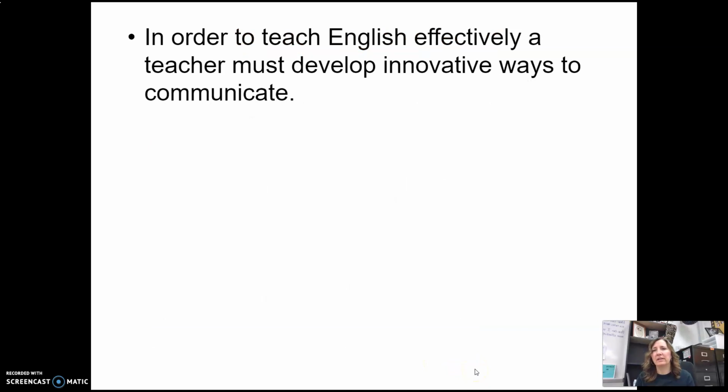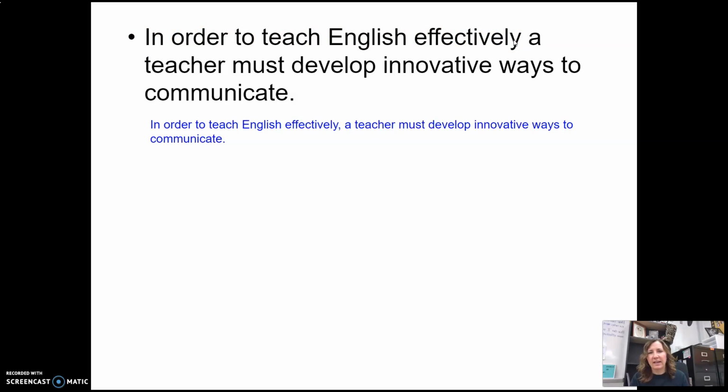Okay, another one here that's a different kind of phrase at the beginning. In order to teach English effectively, a teacher must develop innovative ways to communicate. So we actually have a verbal phrase here, to teach. Teach looks like it's a verb, but it's not acting like one in this sense. So in order to teach effectively is that introductory phrase, and so we're going to put a comma after effectively.